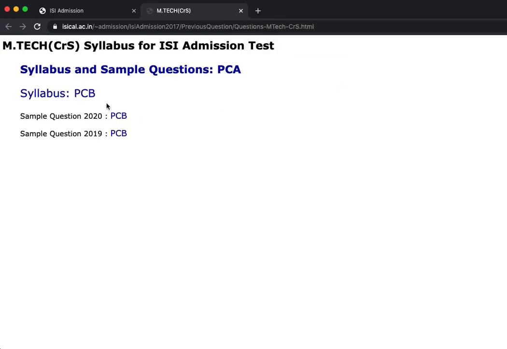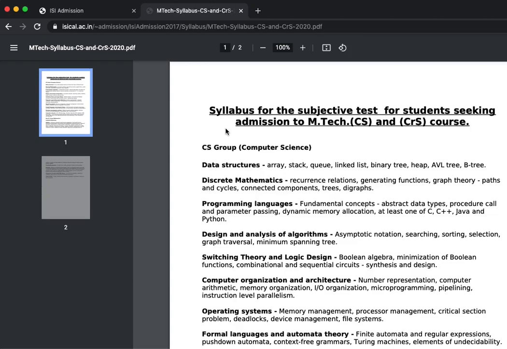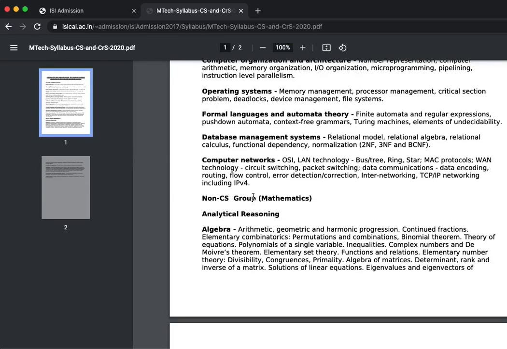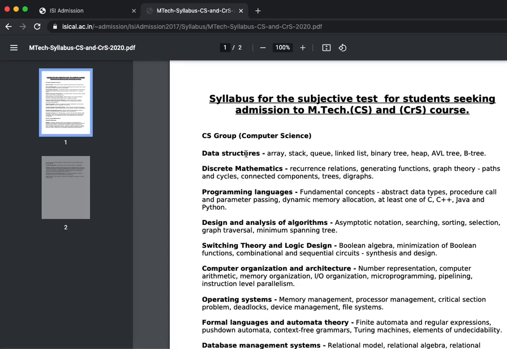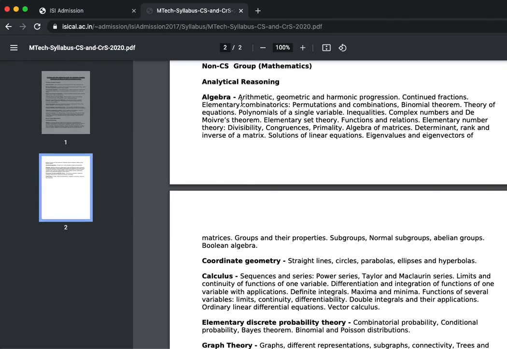Now let's look at the PCB part. This will be applicable for MTech CS and MTech CRS courses. There are two groups over here, the CS group, which is computer science, and then the non-CS group, which is mathematics. I will not look at the CS group part, I will just look at the non-CS part. The non-CS part has algebra, which is the same as your PCA. But over here you have something called groups, Boolean algebra. So this is a part which you have to read, group theory.